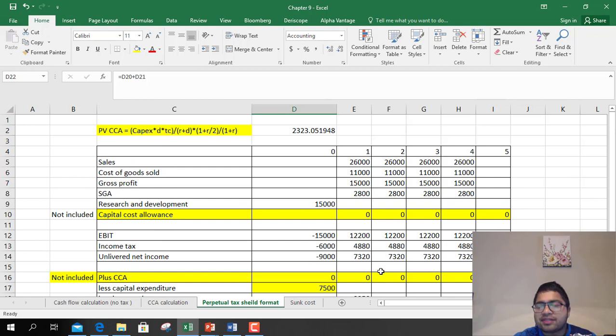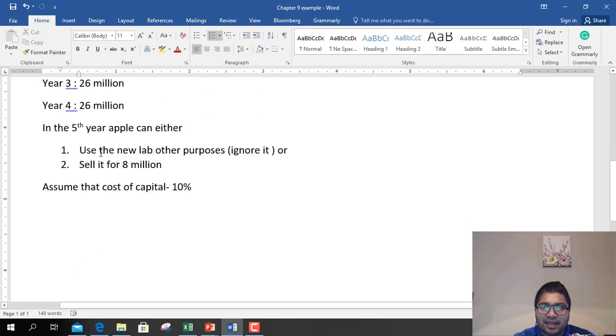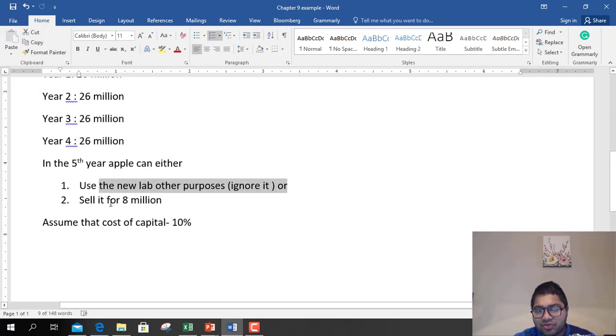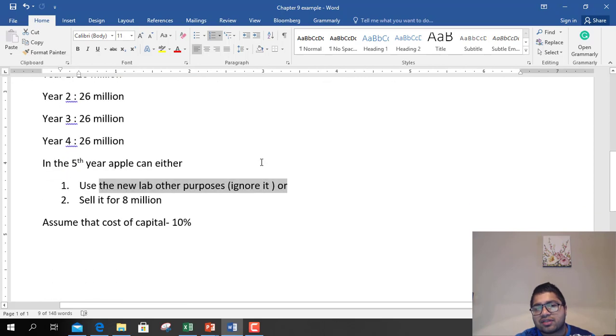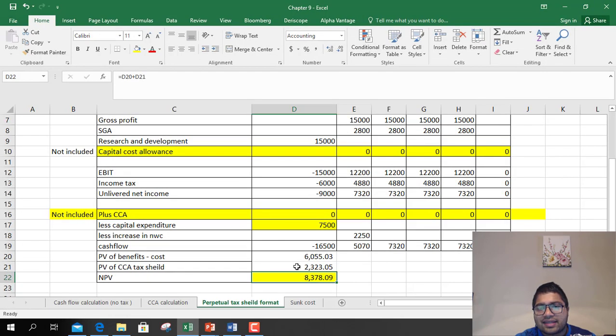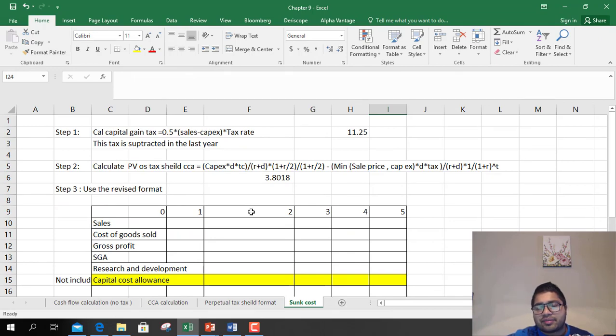Okay. Now this works when you're not selling that asset, but there are two possibilities. Apple can use the lab for other purposes, or sell it in the 5th year for $8 million. Now what happens when you sell this thing? There's this lab that you created for $8 million. In that case, the value changes a bit, meaning the process of calculating changes a bit.